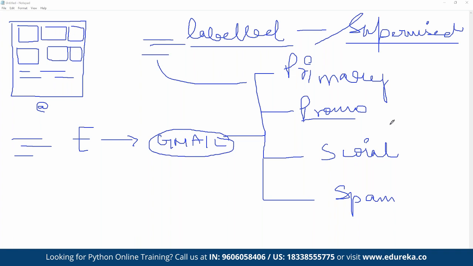So let's understand the concept of unsupervised learning using another simple example. We discussed that there are multiple types of machine learning: supervised, unsupervised, and reinforcement, and within each there are multiple models we can work with.